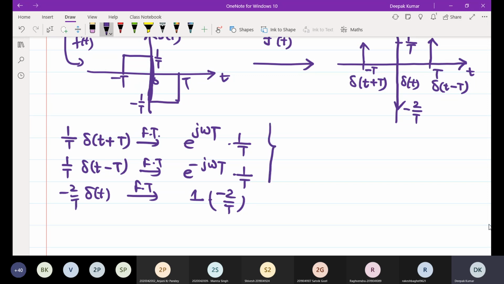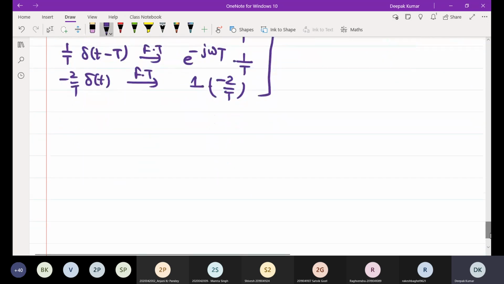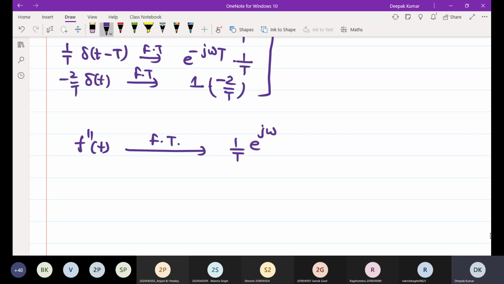Now add all these results. The Fourier transform of the double derivative of f of t will be 1 by T e to the power j omega T plus 1 by T e to the power minus j omega T minus 2 by T. Now try to simplify this result.